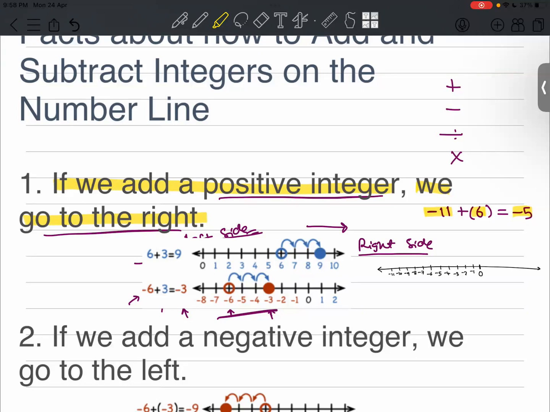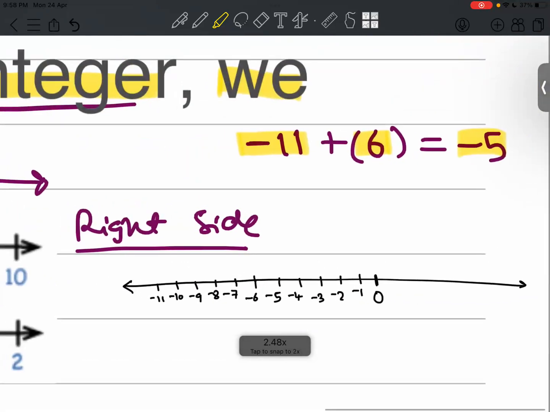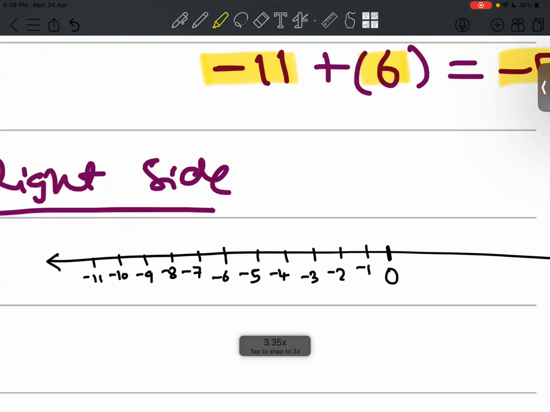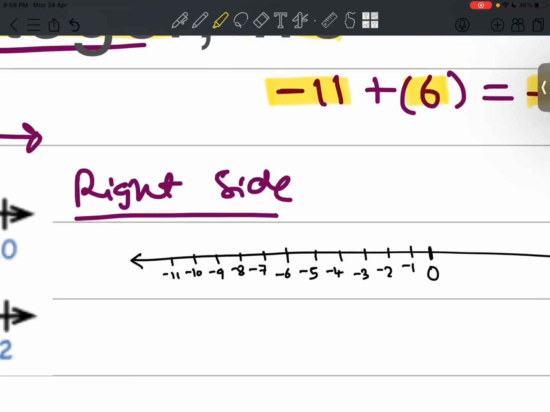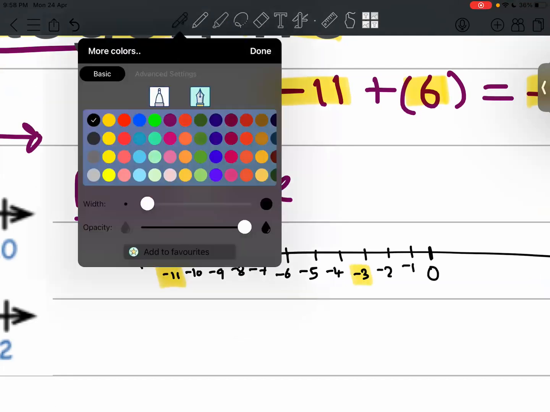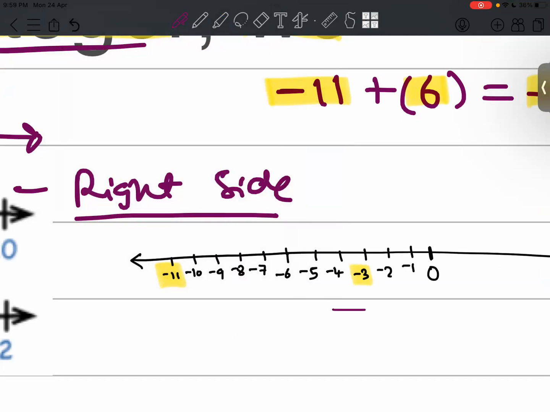Here I have taken another example, minus 11 plus 6 equals minus 5. Now, what is the position of minus 11 on the number line? It is here, and minus 5 is here. Where is minus 5 lying with respect to minus 11? Is it on the right or on the left?